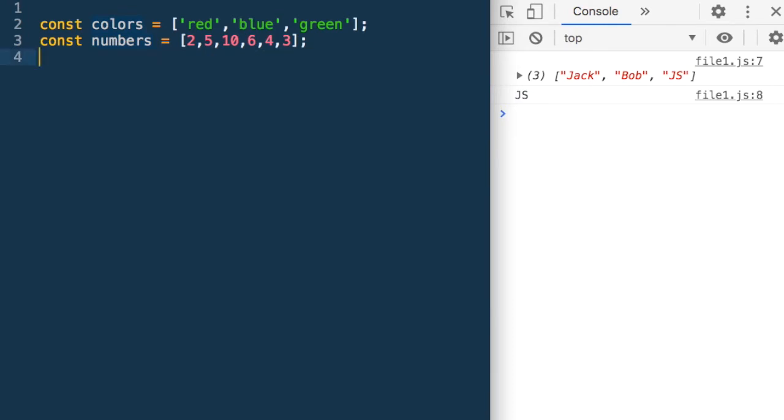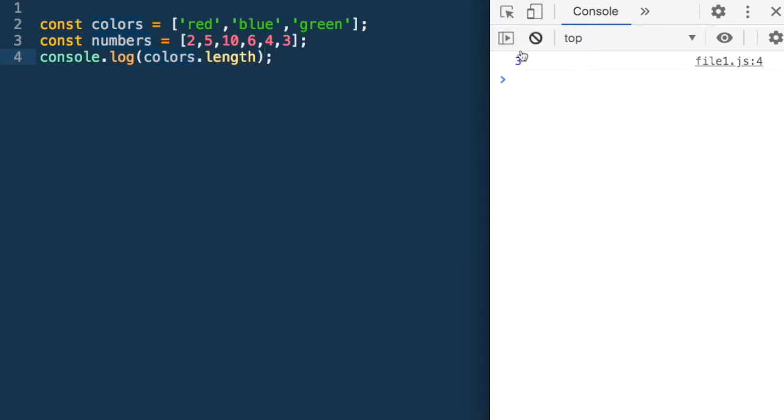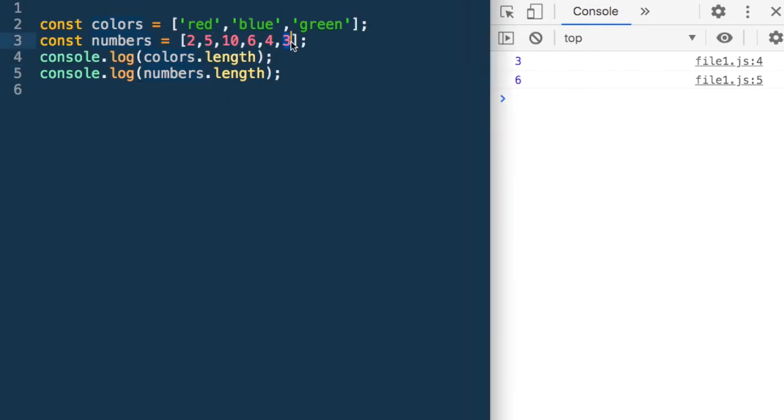Now there are certain other properties associated with arrays. The most important one is length. So let me say console.log colors.length. Length is basically the number of elements in that array. So in this array colors, we have 3 elements, so it prints 3. Similarly, if I would have said console.log numbers.length, that should be 6 because this has 6 elements. If I change the number of elements here to 5 and run it, this should give me a 5.